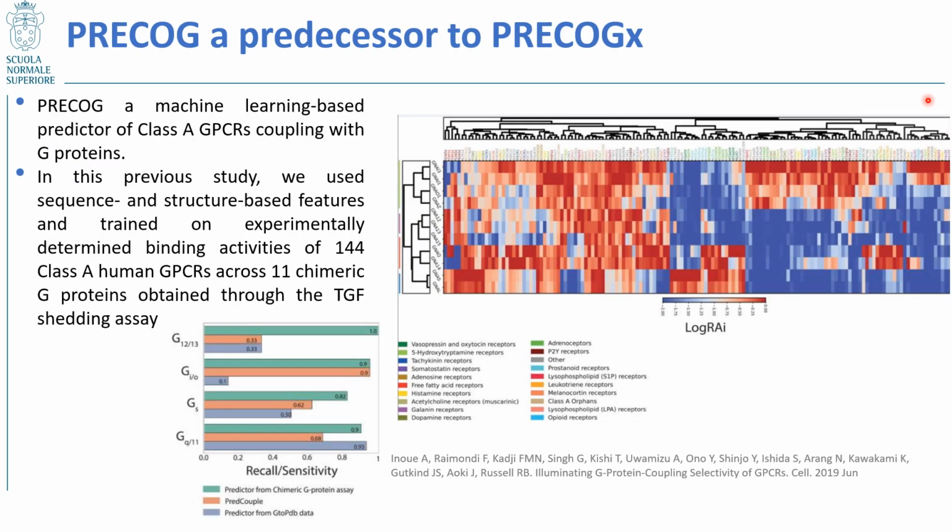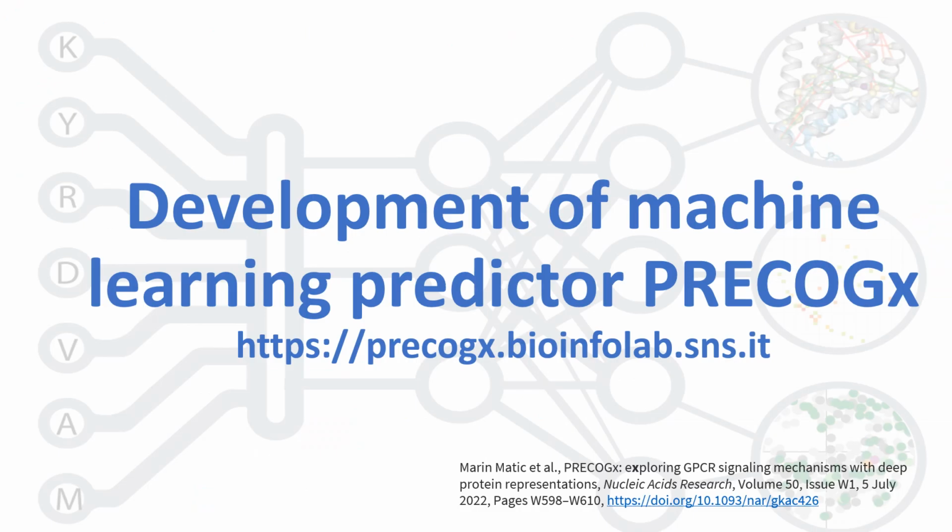Previous efforts to develop a machine learning predictor of GPCR G protein coupling have been somewhat successful. We created PRECOG, which was developed and used only sequence and structural features of class A receptors and could only predict for them. The results were mixed, as for some G protein coupling there could still be improvement in predicting. Therefore, we developed a new machine learning predictor, PRECOG-X, to tackle this issue by using state-of-the-art deep protein representations of the GPCR.